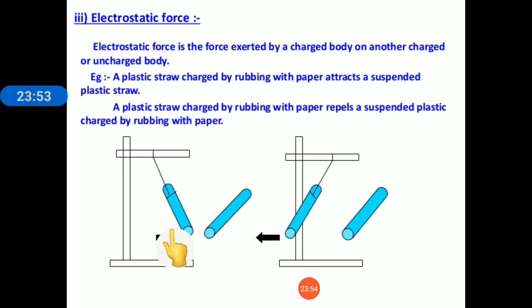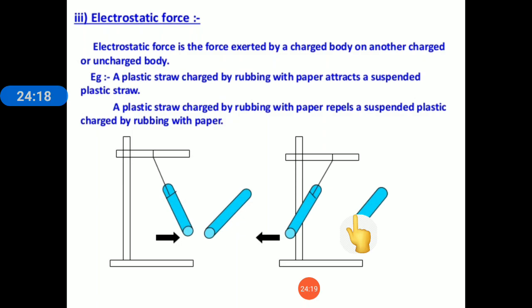And in the first case, they will both attract each other, because one straw is uncharged and another straw is charged, so they are attracting each other. And in the second case, both are having the same charge, so they both are repelling each other. So this attraction and repulsion force is due to the electrostatic force.